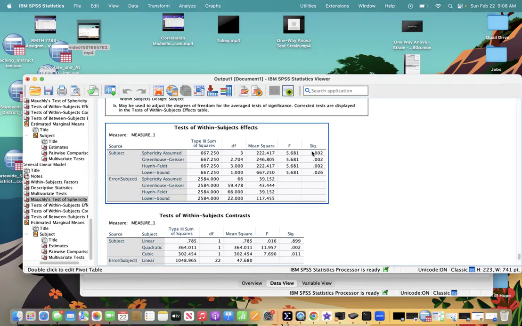violation of sphericity. A repeated measures ANOVA determined that the attitudes of the subjects when given chocolate showed statistical significance between the 4 time points, F(3, 66) = 5.681.